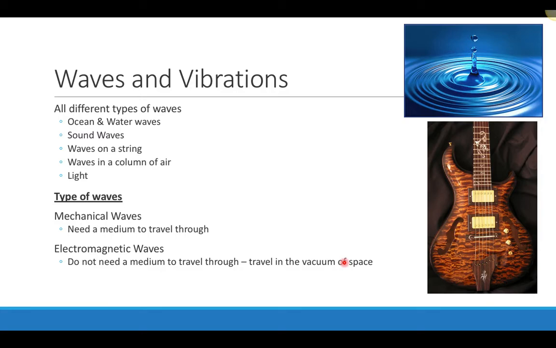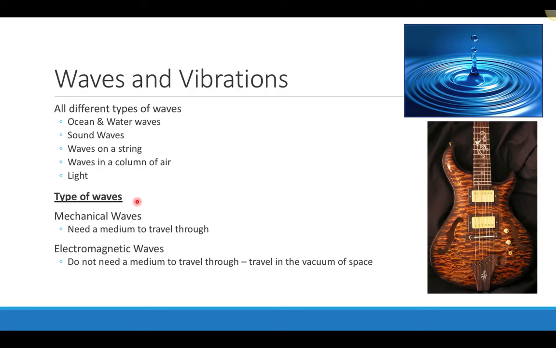Some of them we're familiar with are waves that are in water, waves that travel on a string, like if you had a guitar and you were to pluck the guitar. You can have waves that travel in a column of air, like a musical instrument such as a flute. Some other waves that you may not be familiar with are sound, which is actually a wave, and light is a wave as well. So we're going to talk about these different types of waves.